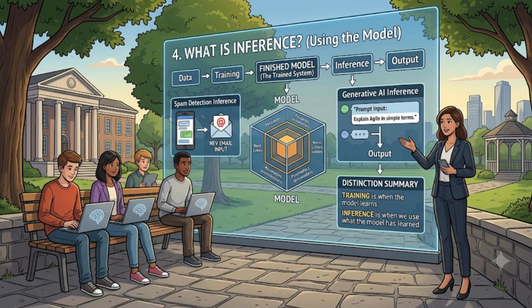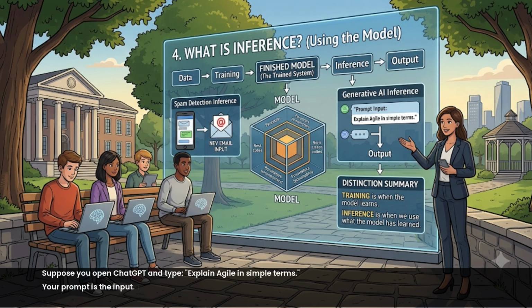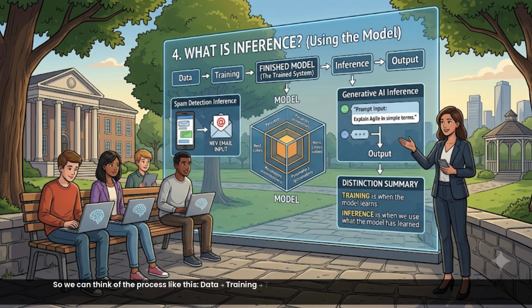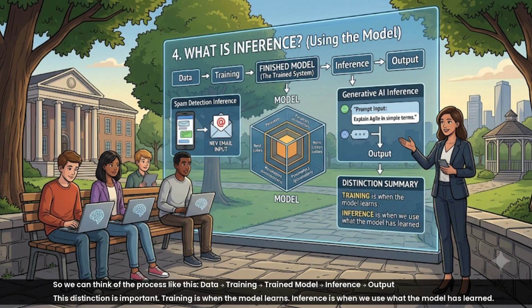The same idea applies to generative AI. Suppose you open ChatGPT and type "Explain Agile in simple terms." Your prompt is the input. The trained model processes that input using the patterns and relationships it learned during training. And then it generates an output. That's inference. So we can think of the process like this: data to training, to trained model, to inference, to output.